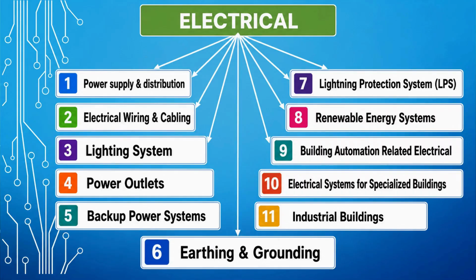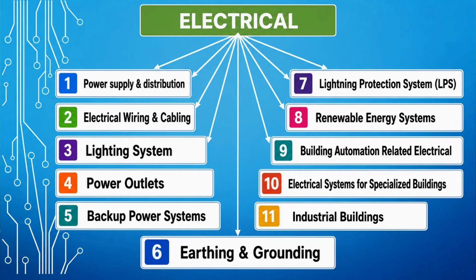Now coming to the electrical system, it includes many items, up to 10 to 11 breakups we can give. You can see in this chart, power supply and distribution. From the substation, power supply will be taken up to the load break switch or transformer, then to the bus bar, then to the panel, up to the distribution board. Power supply will be taken. From there, electrical wiring and cabling will happen. Lighting distribution, lighting wiring for light points.